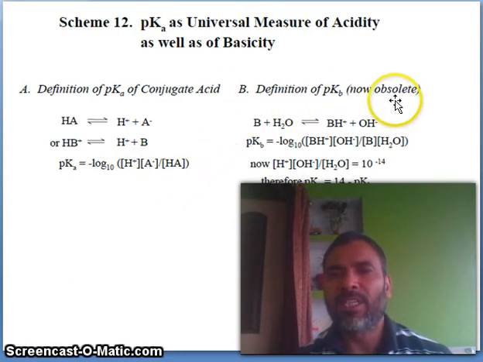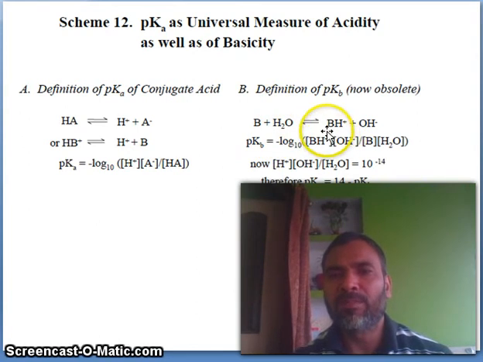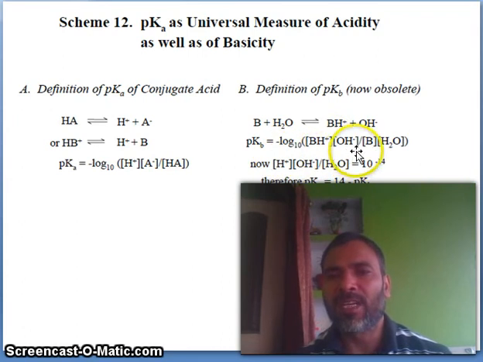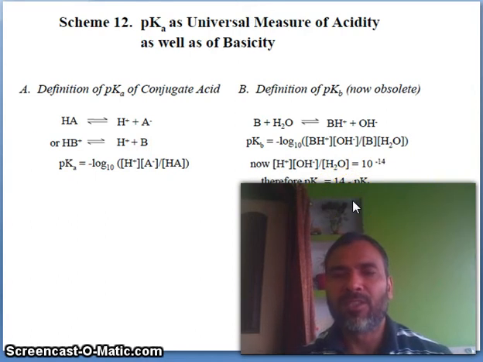Definition of pKb now: B plus H2O is in equilibrium between BH plus and OH minus. pKb is equal to minus log 10 of BH plus times OH minus divided by B concentration and the concentration of water. Now H plus concentration times OH minus concentration divided by H2O concentration is approximately 10 to the minus 14. Therefore pKa is equal to 14 minus pKb.